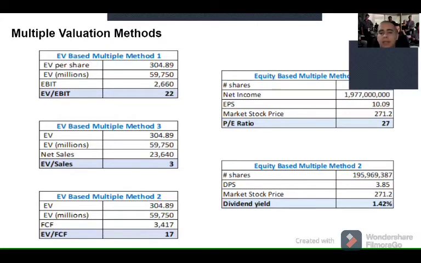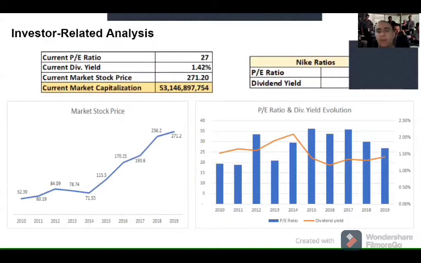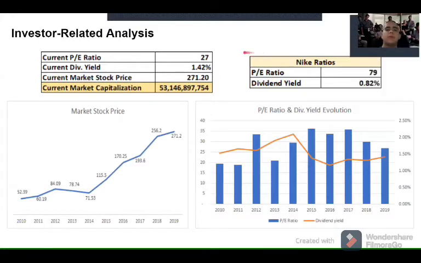So in the next slide, I'm going to explain some investor-related analysis, which is good to have because the past multiples that I've explained seem really high, but now we are going to understand that these ratios and multiples are really attractive for an investor.